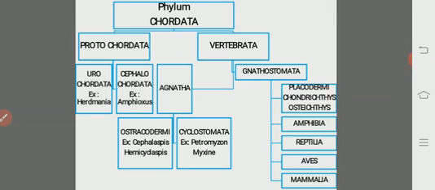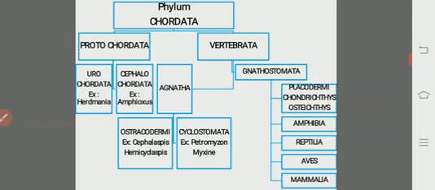True mammals are divided into 16 orders. The highly developed organisms like human beings are also included under the mammals, under the order primates.